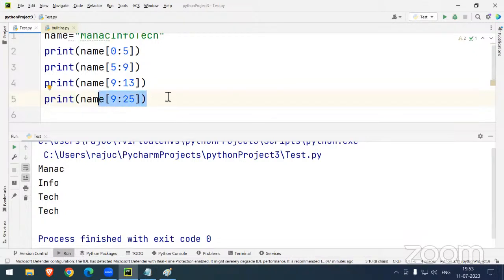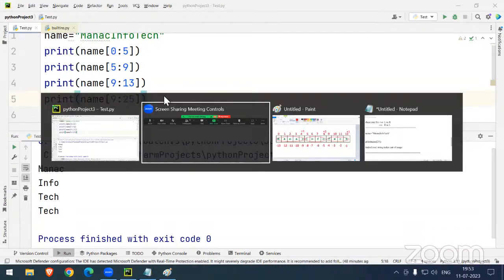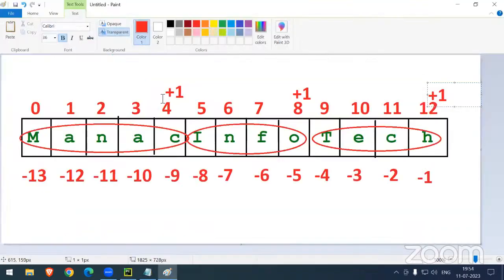Okay, sir. Now, negative indexing is also working, sir. Sir, I wanted to print only info. Can you tell me how I can write it using negative indexing?